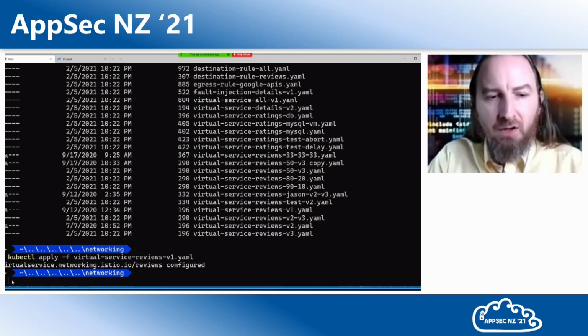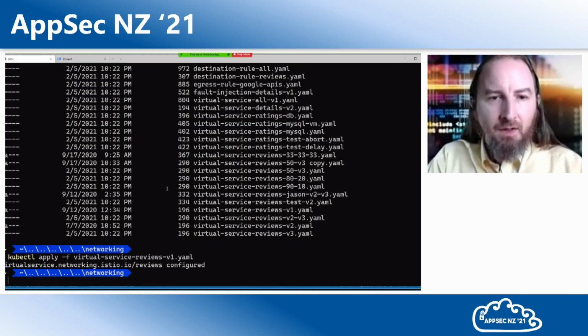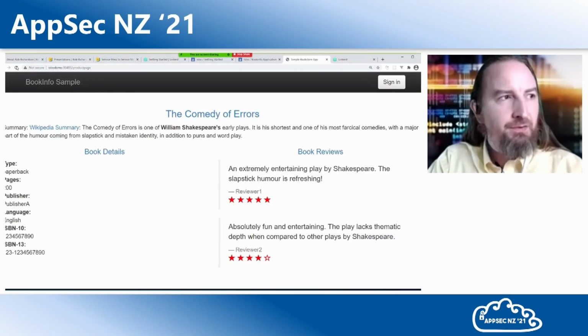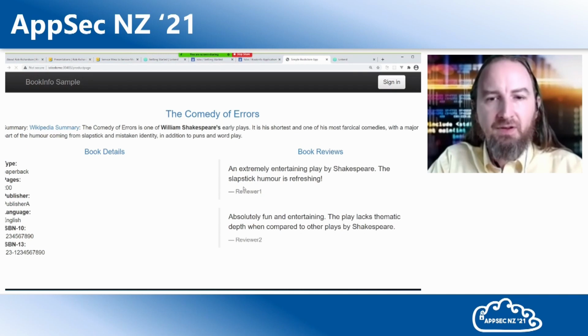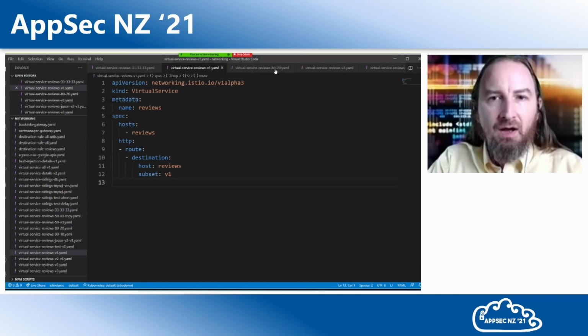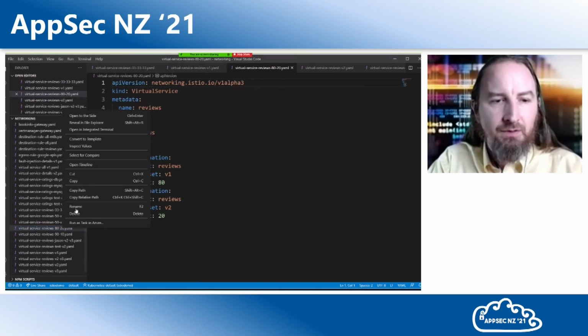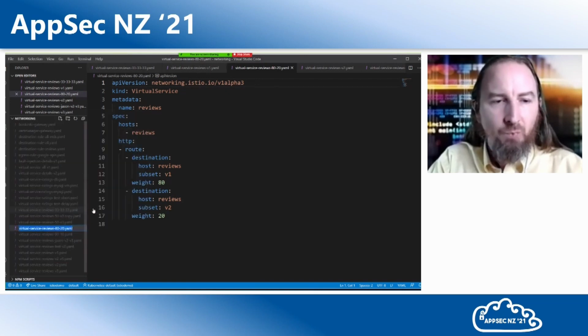And now I've pushed all of the traffic to version 1. All of it is going to version 1 service. So here's that version 1 service, and in the version 1 service, I have no stars at all. As I'm getting going, I may choose to point, well, 20% of my traffic to version 2 and 80% to version 3, or version 1.